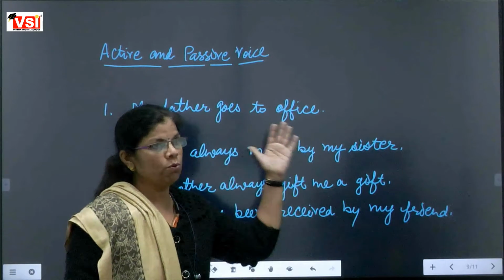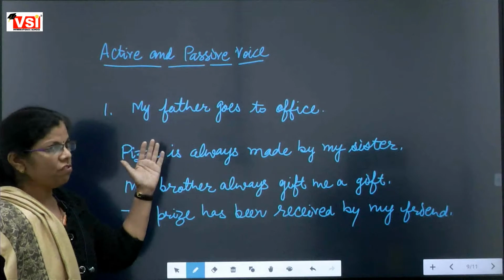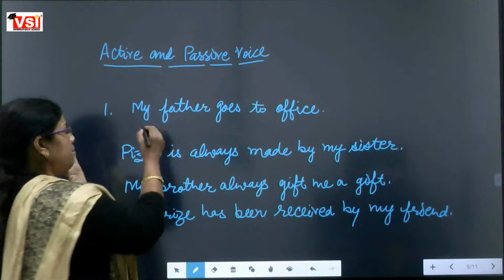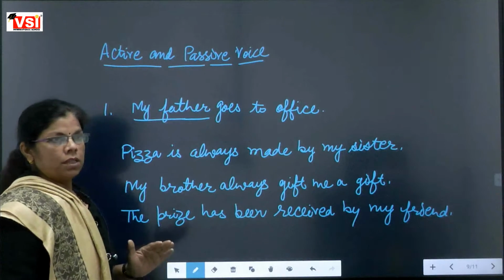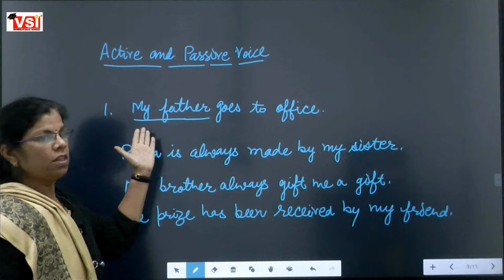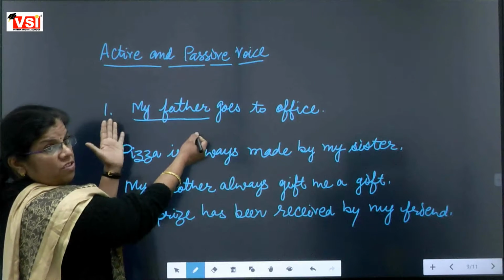Who is doing the work? My father. The person or subject who is doing the work is at an important position.